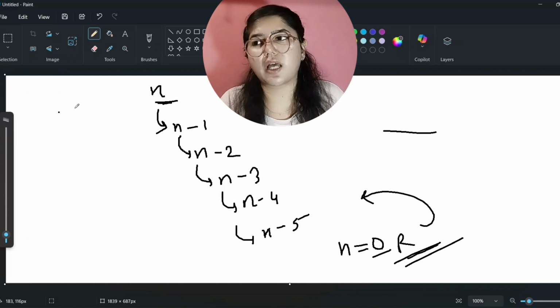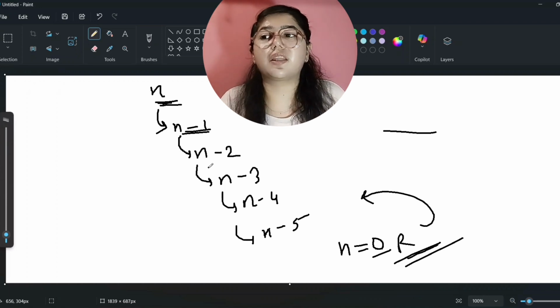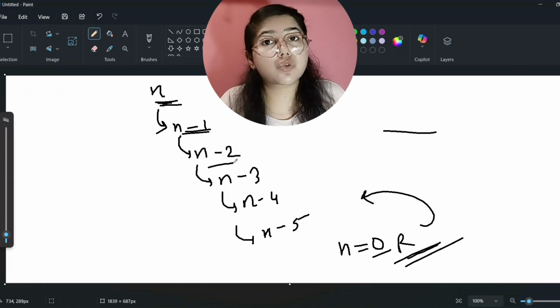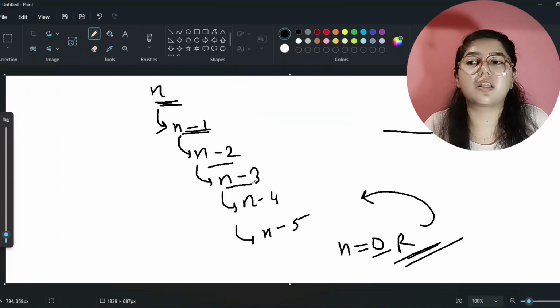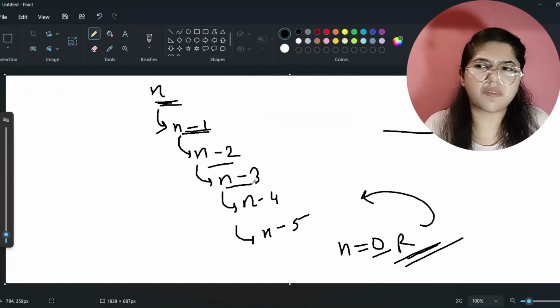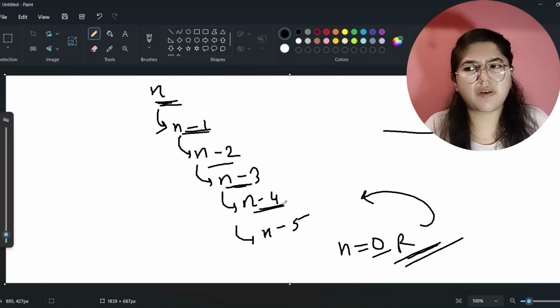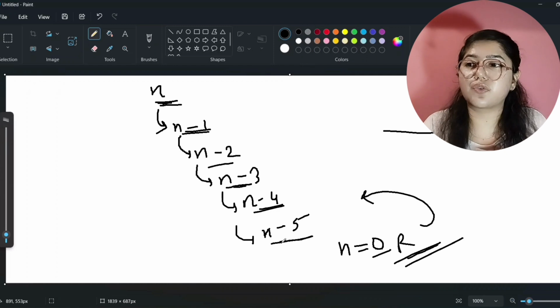We are keeping the faith that n minus 1 will handle itself. N minus 1 is keeping the faith that n minus 2 will handle it, and it will print the value. N minus 2 is keeping the faith on n minus 3 that it will handle it, and it will print the value. N minus 3 is keeping the faith on n minus 4. That means it will handle and it will print the value, right? So like this recursion works.